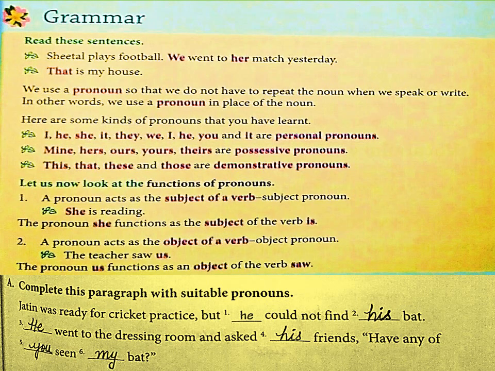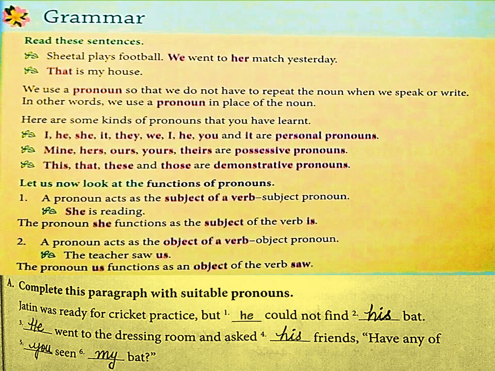Now, based on pronouns and the three types of pronouns, and subject and object pronouns, children, we have grammar exercises in the textbook of lesson 4. Read the sentences. Sheetal plays football. We went to her match yesterday. That is my house. So we, her, that, all these are pronouns because these are the words used in place of a noun. And these make the sentences very presentable and very understandable. That's the use of pronouns.